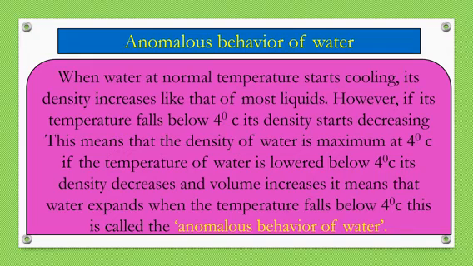This means that the density of water is maximum at 4 degrees Celsius. If the temperature of water is lowered below 4 degrees Celsius, its density decreases and volume increases. It means that water expands when the temperature falls below 4 degrees Celsius. This phenomenon is called as the anomalous behavior of water.